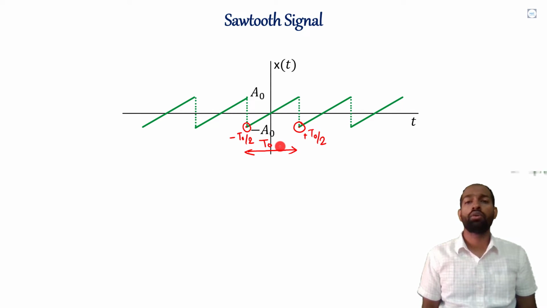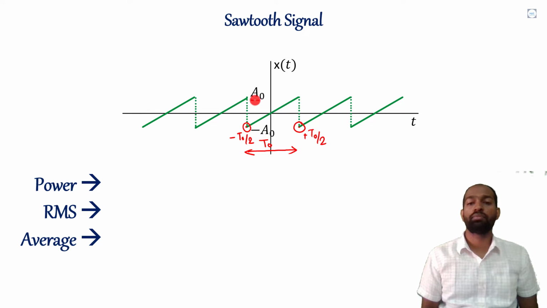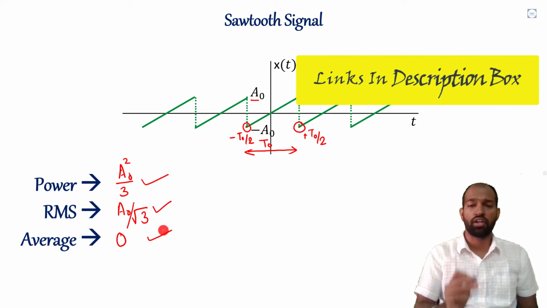Now let's discuss its power, RMS value and average value. If the maximum amplitude is plus A naught and the minimum is minus A naught, then its power will be A naught square by 3 and RMS will be just the root of the power, which is A naught by root 3, and its average will be 0. We can directly write the power of the signal as A naught square by 3, RMS as A naught by root 3 and average as 0 from our quickest method. You can refer to that method in lecture 26.